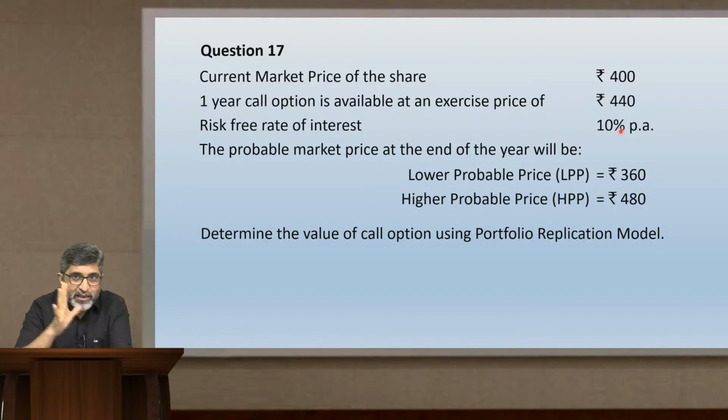327.27 is the present value of the lower probable price. Compare that with the current market price. Current market price is 400 and present value of lower probable price was 327.27. From 400 subtract 327.27, you get 72.73 as the difference. That difference is the value of 3 call options. Divided by 3, you get the value of each call option as 24.24.